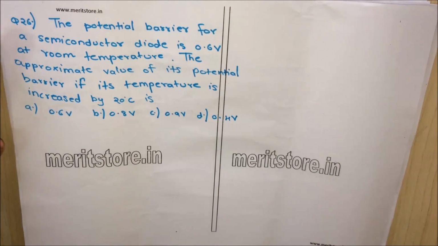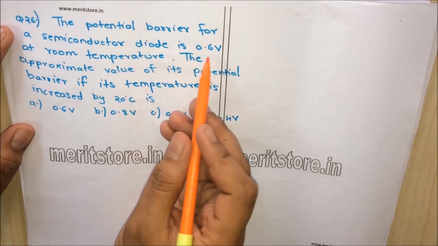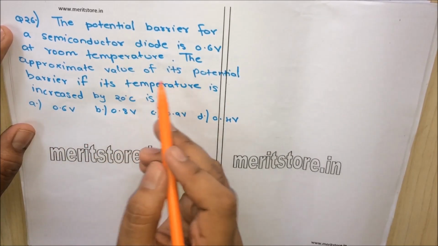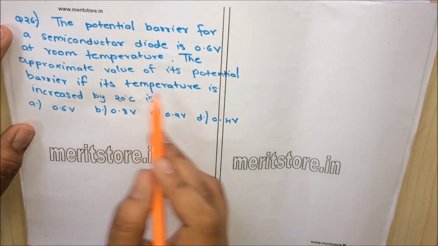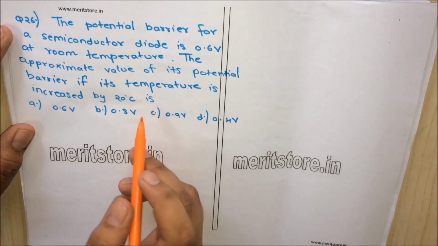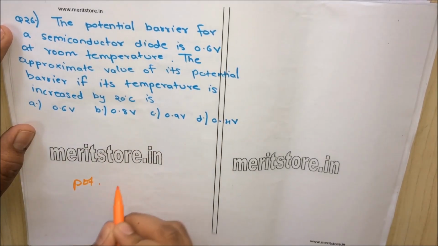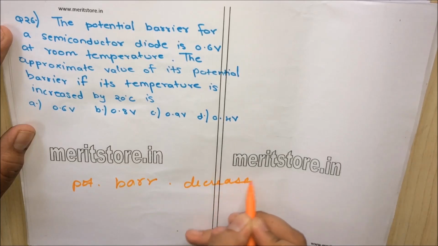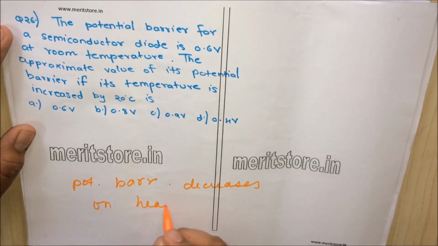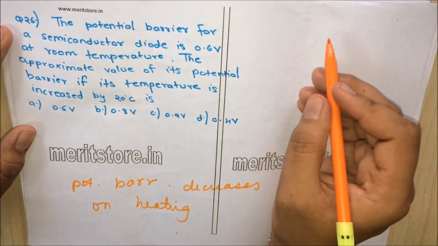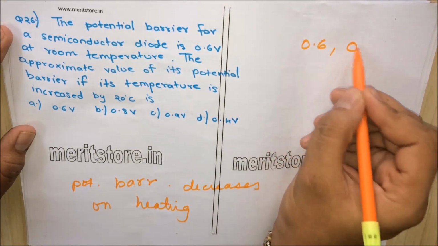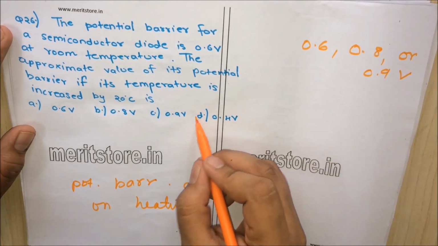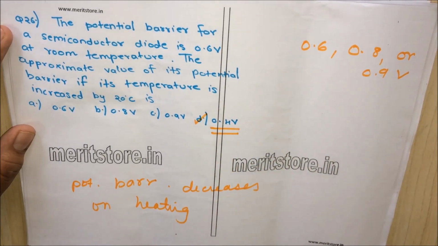Question 26. The potential barrier for a semiconductor diode is 0.6 volt at room temperature. The approximate value of its potential barrier if its temperature is increased by 20 degrees Celsius is. The potential barrier decreases on heating. Hence, it cannot be 0.6, 0.8 or 0.9 volt. So option D, 0.4 volt, is the correct answer.